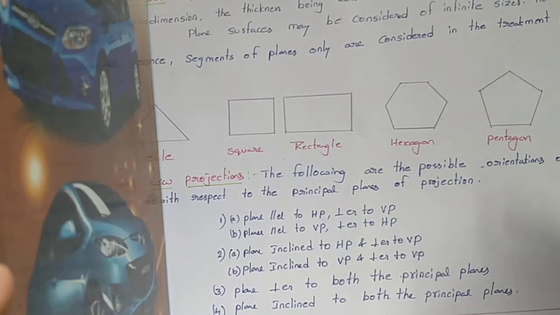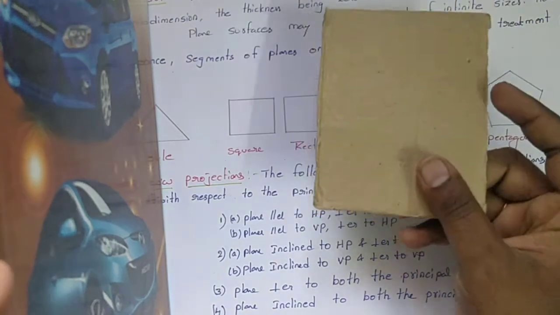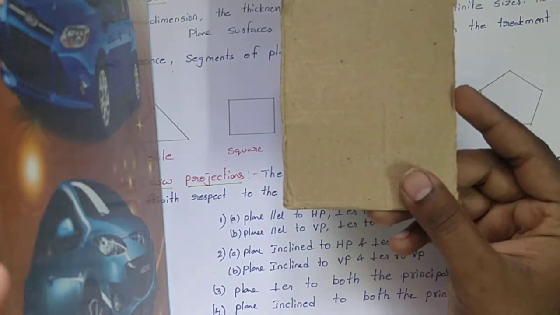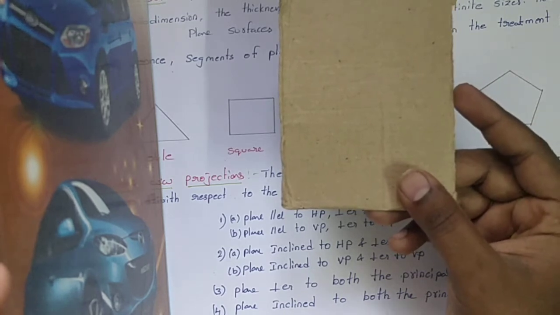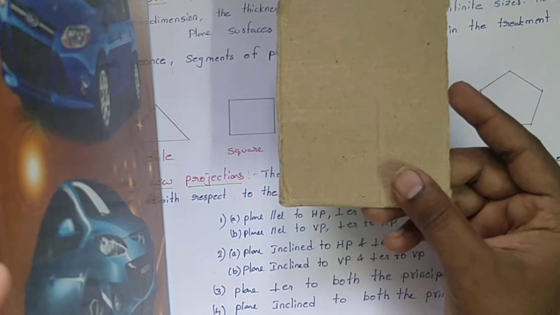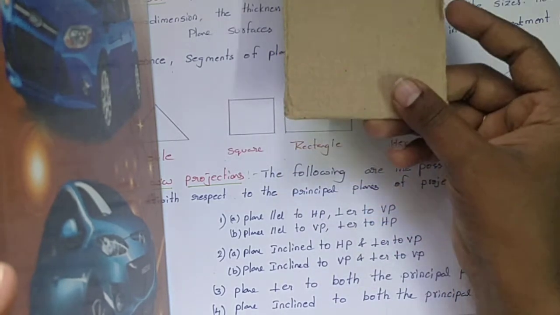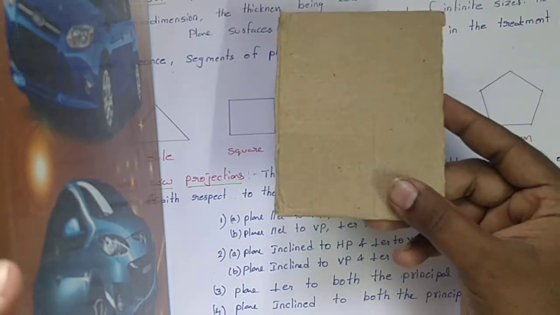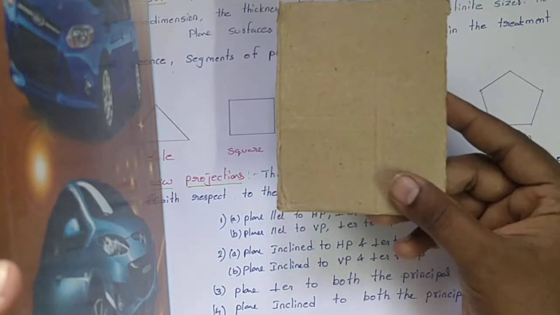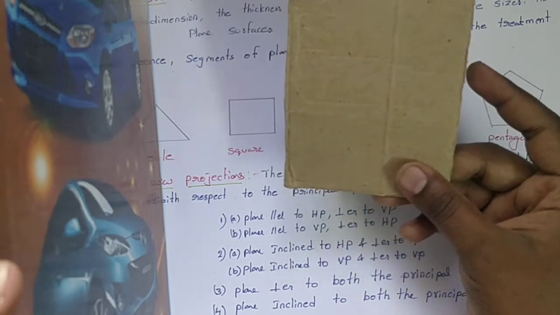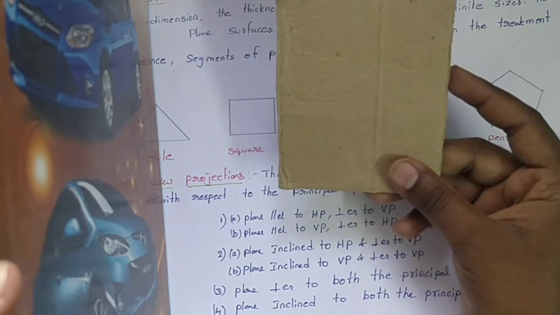The first condition is plane inclined to HP and perpendicular to VP. Suppose it is in the condition of parallel to HP, perpendicular to VP. If you give some inclination to this plane with respect to the horizontal plane, that means I am tilting this object, giving some angle. Suppose, for example, I take 30 degrees to HP. Then it is inclined to HP and perpendicular to VP.